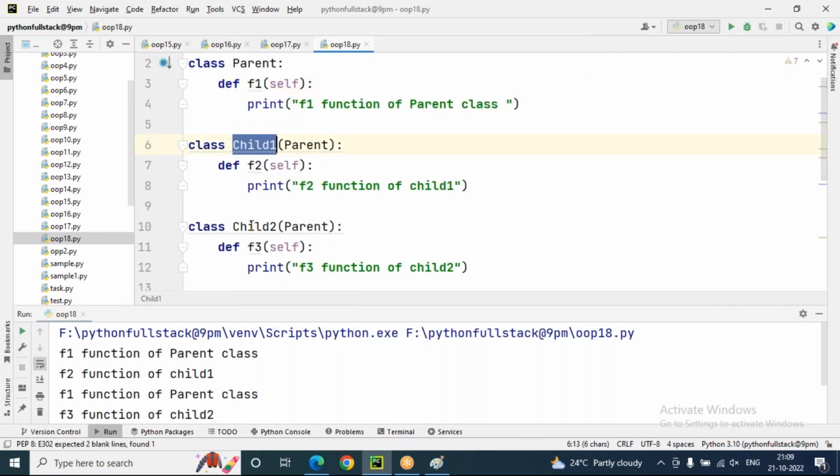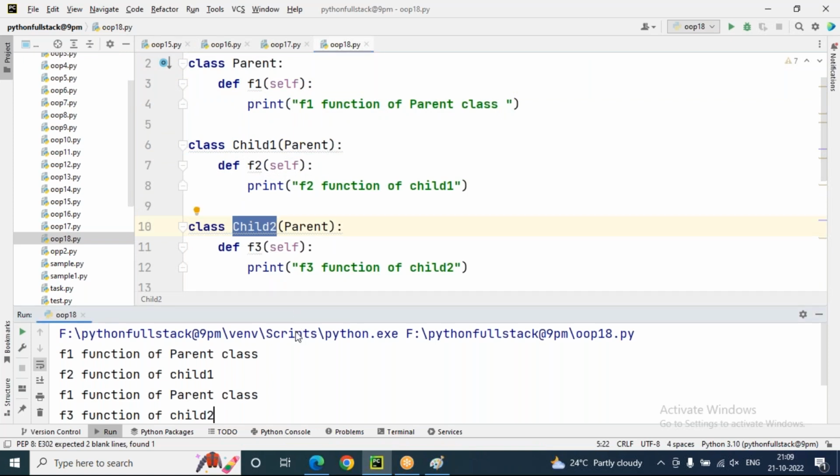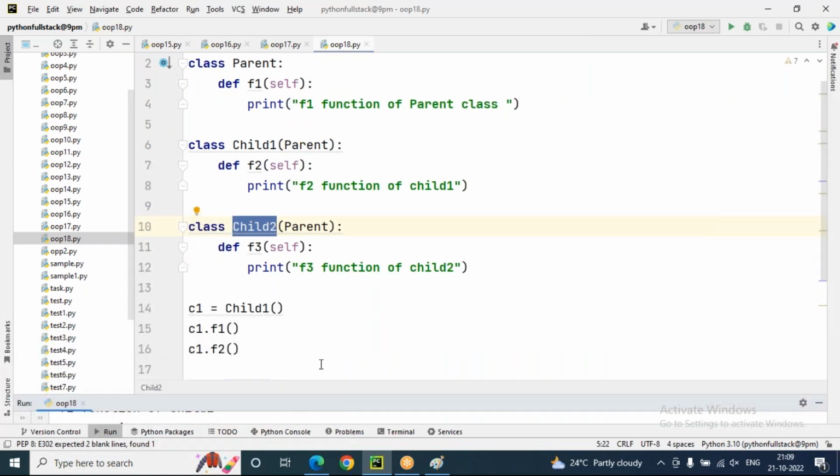We created objects for child1 and child2. You must create them because every child can get the logic of its parent only. The parent is common for both children. However many children are inherited from the parent, that many objects we have to create for the child classes.